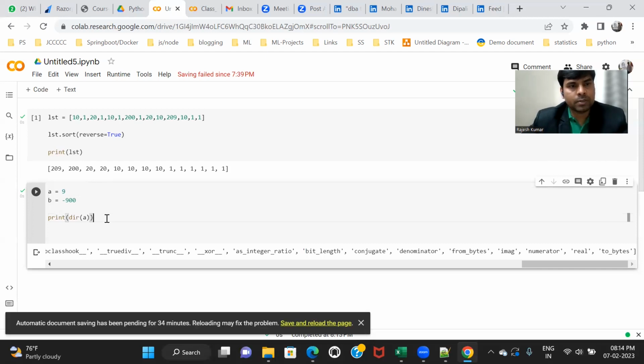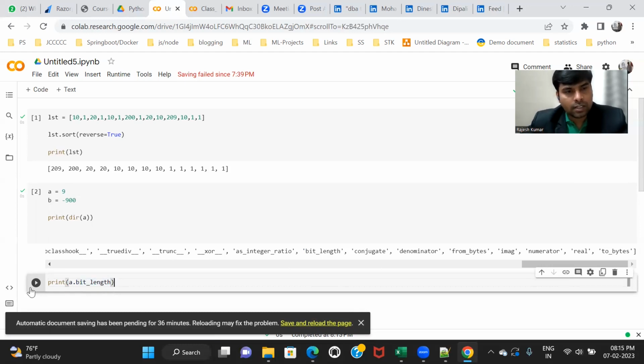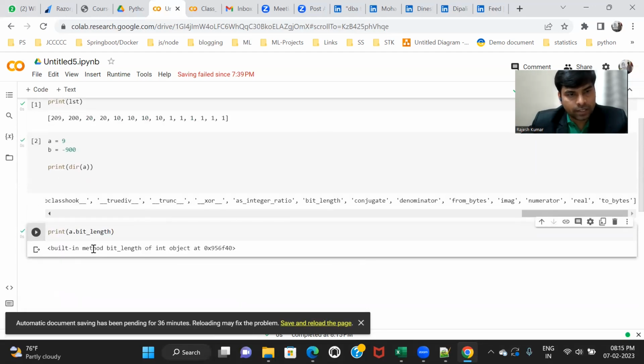For example, I'm using a dot bit length, and I'm putting it inside the print. You can run this and it will show how many bits it is taking. It is a method.